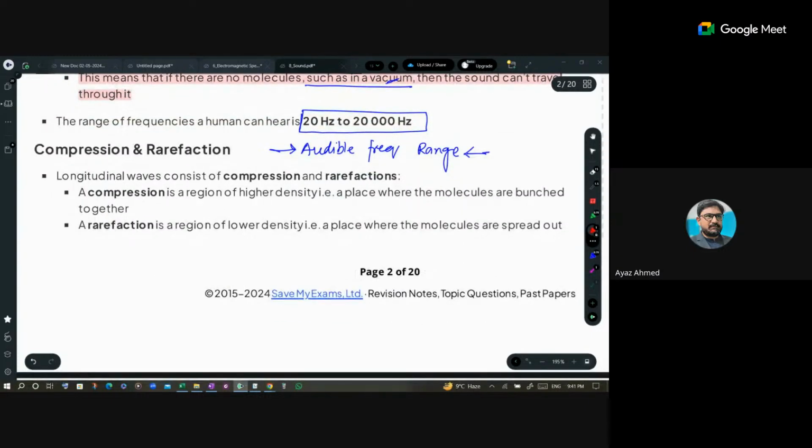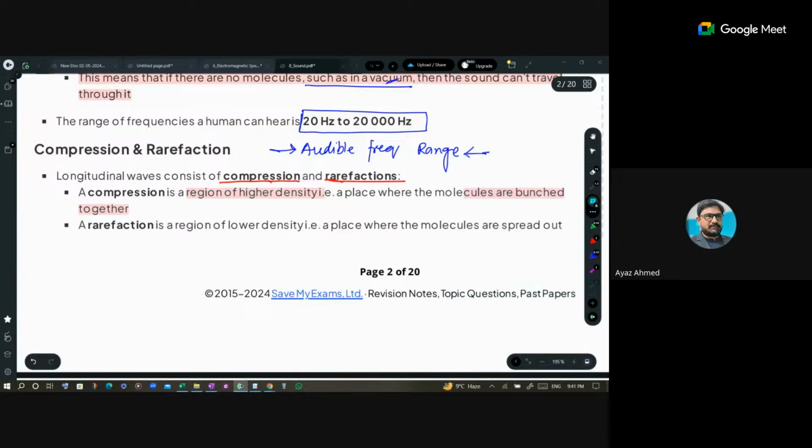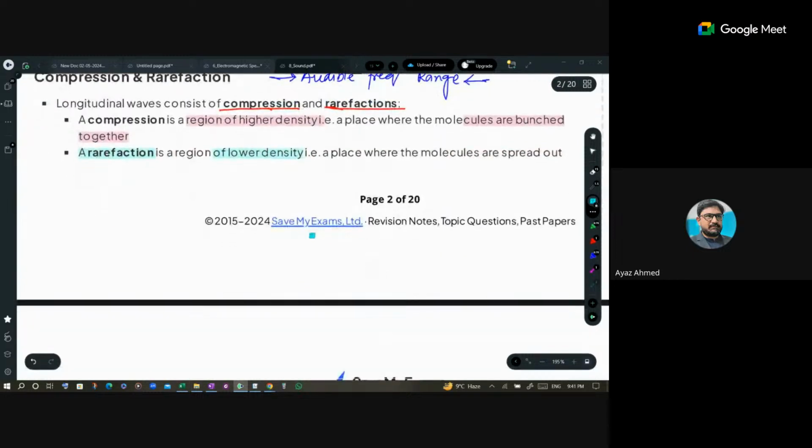So sound travels in the form of compressions and rarefactions. You are asked what are compressions and what are rarefactions. So compressions are those portions or regions of the medium with higher density, places where the particles or molecules are closer together. And rarefactions are those regions of the medium where particles are apart from each other. They have lower density. Okay, is it clear to all of you?